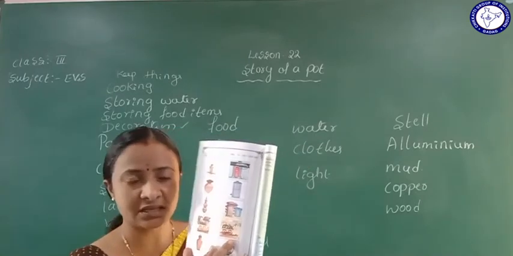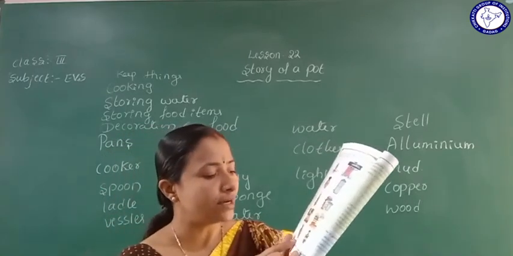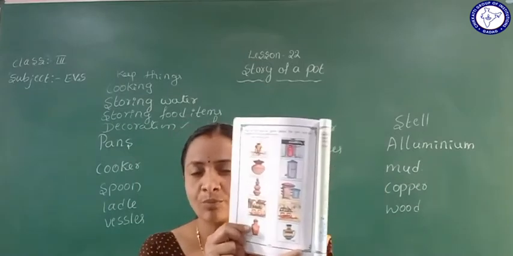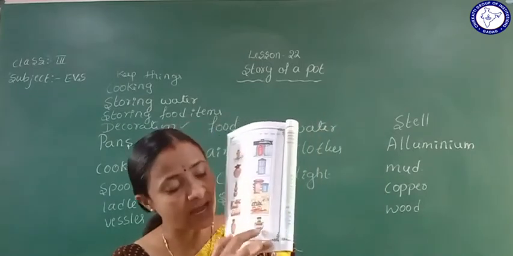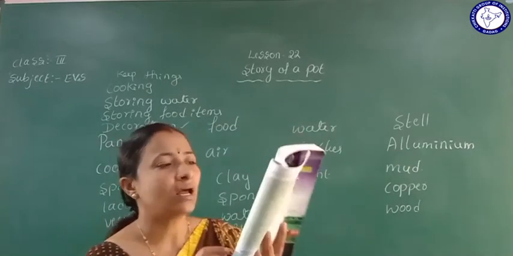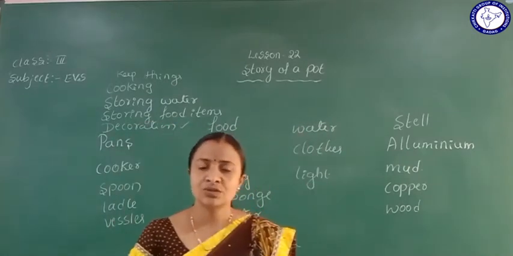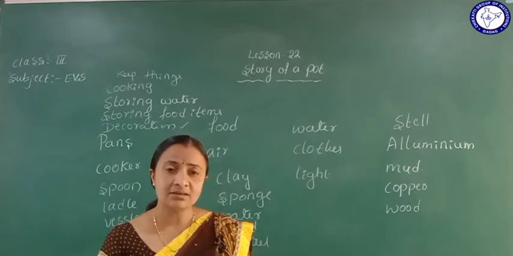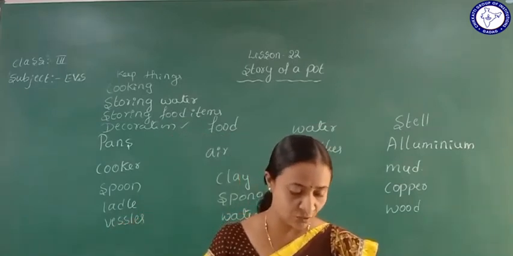In olden days they used a pot like this one, and we use it like a vase. Yes, these are the materials used in olden days and nowadays.